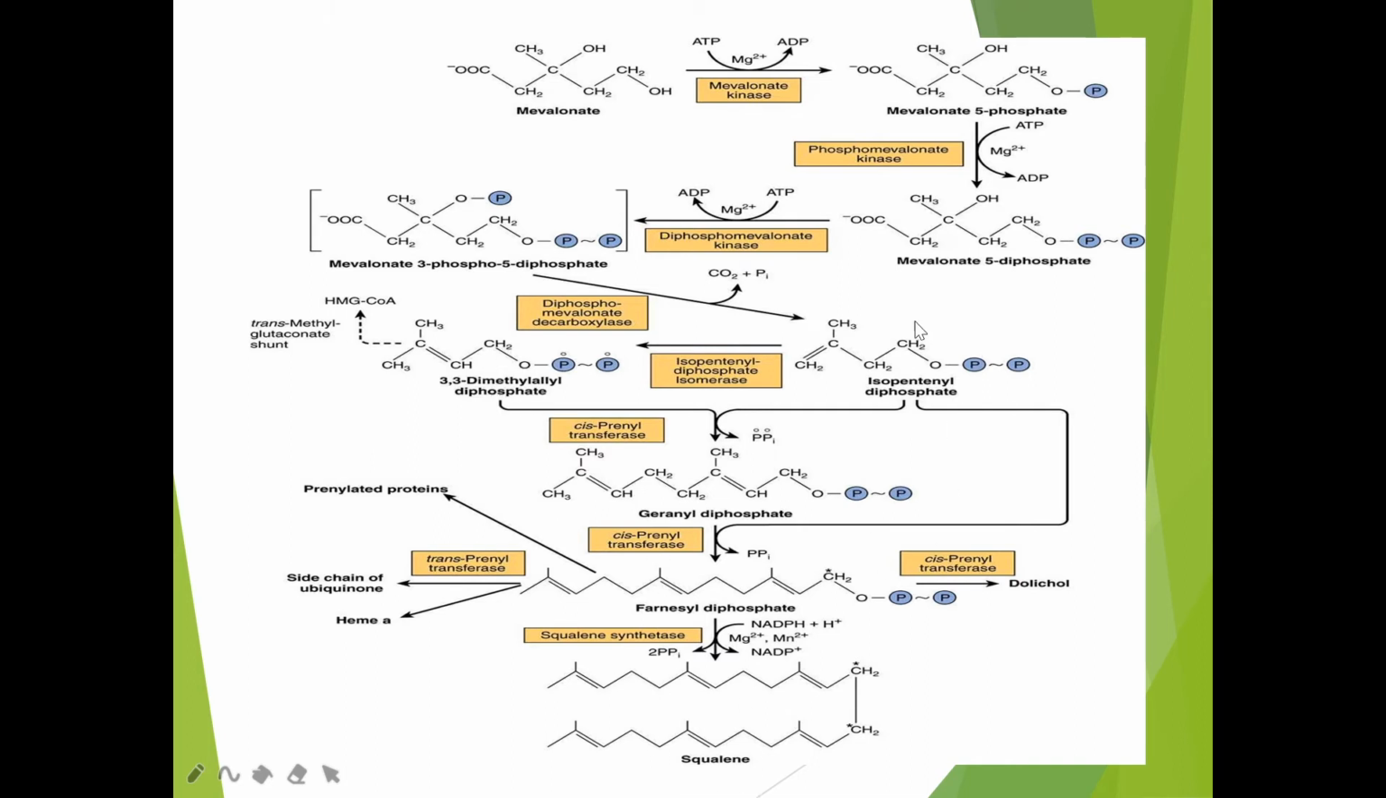The formation of this geranyl pyrophosphate will be catalyzed with the help of the enzyme called cis-prenyl transferase. Again, the same enzyme cis-prenyl transferase will convert this geranyl pyrophosphate into farnesyl pyrophosphate. Then from farnesyl pyrophosphate, with the help of the enzyme squalene synthetase, it will utilize NADPH, which will be converted into NADP plus. Finally, we get the product as squalene.